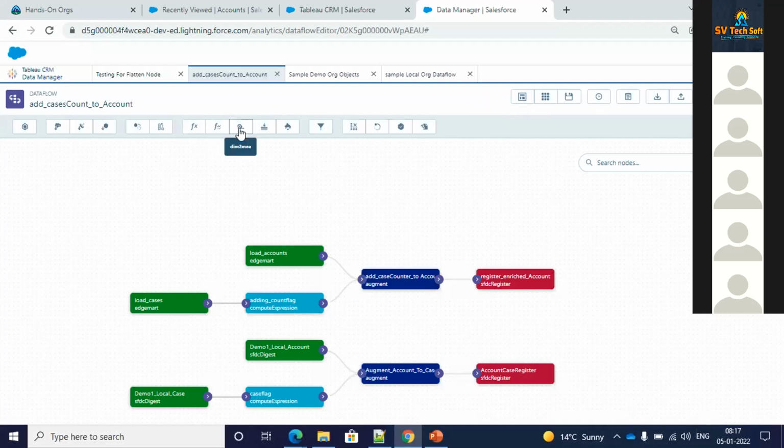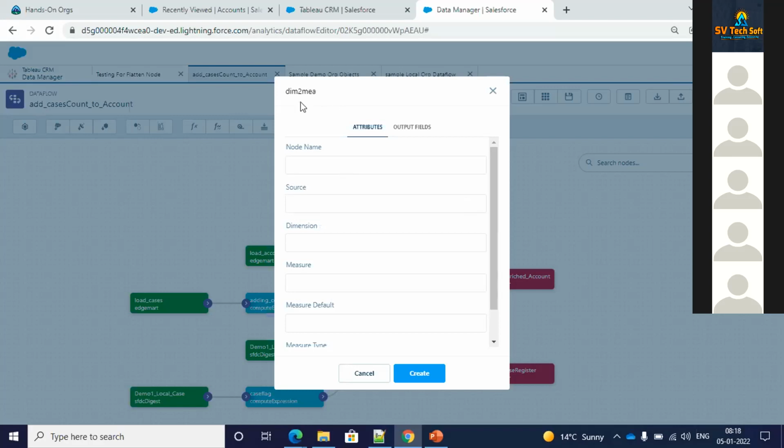Okay, then we have this dimension to measure. So dimension is like, in Einstein Analytics, basically we deal with three types of data. One is the numeric, one is the dimension, and one is the date. Numeric is only numbers, so you will only have plain numbers in numeric. In dimension, you will have a combination of numbers and letters, and date is nothing but a plain date. So if you want to convert something from dimension to measure, you have this tool.